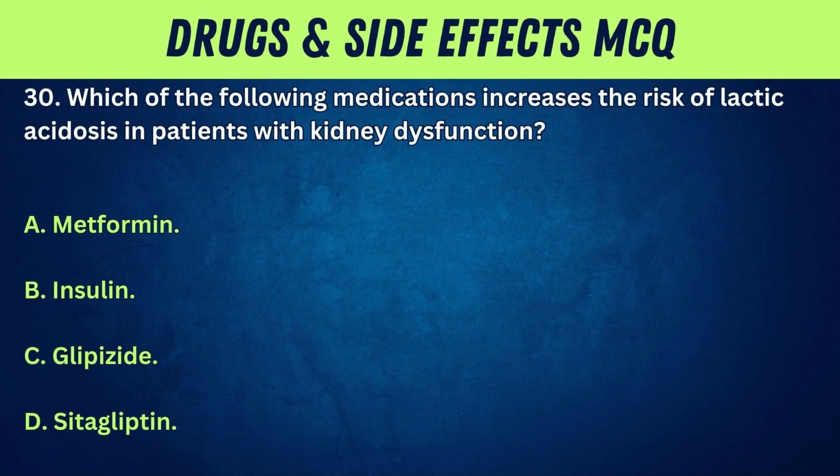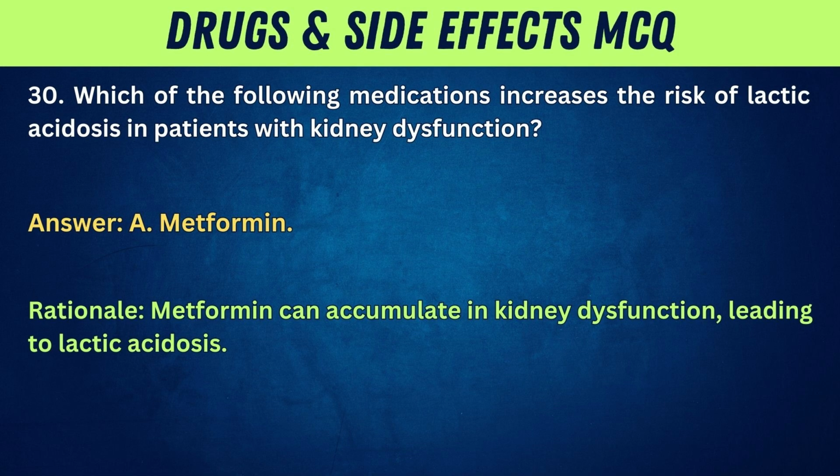30. Which of the following medications increases the risk of lactic acidosis in patients with kidney dysfunction? A. Metformin. B. Insulin. C. Glipizide. D. Sitagliptin. Answer: A. Metformin. Rationale: Metformin can accumulate in kidney dysfunction, leading to lactic acidosis.